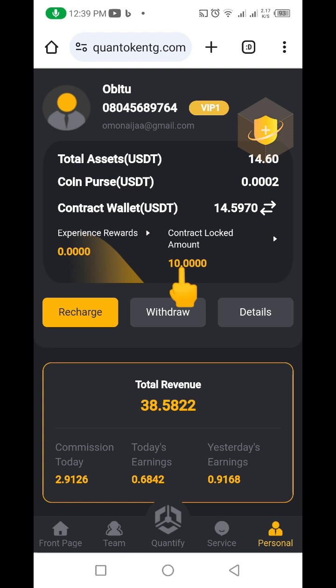Now mind you, this fund that you're going to send in here, like this my $10 now, I can decide to take it out, but as soon as I take it out, then I'll stop earning. But because I want to keep earning every single day, you can see the fund is locked. That is why you see I have $4.60 I can withdraw plus my $10. That is why you can see it is $14.60 here.